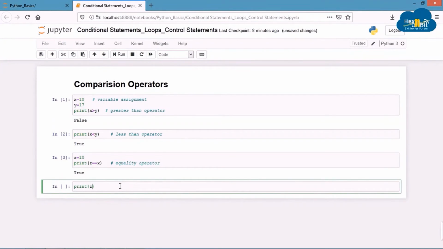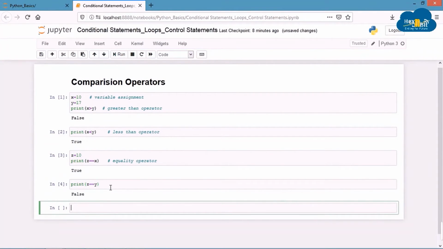Let's write print z double equal to y and run it. You can see that the result is false because value of z and value of y are different. So we have seen three operators till now: greater than, less than, and equality operator. There are other three comparison operators: not equal to, which is written as an exclamation sign followed by an equal sign.